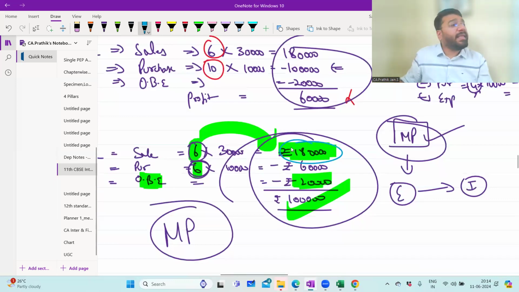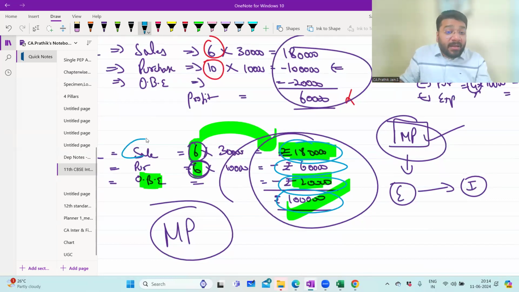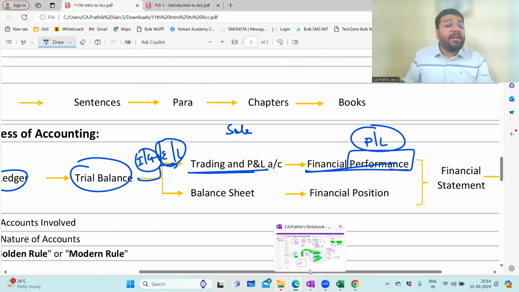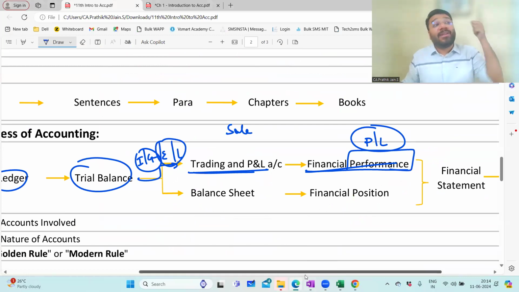So 1,80,000 was the sale in the first case. 60,000 was the purchase of the 6 mobile phones. 20,000 was the marketing expenses. So 1 lakh is my profit. So how do you get profit? From income, I have to minus all the expenses. So in the trading and P&L account, what do you record? Income, gain, expenses and losses.